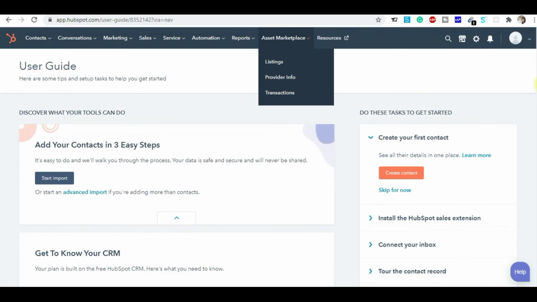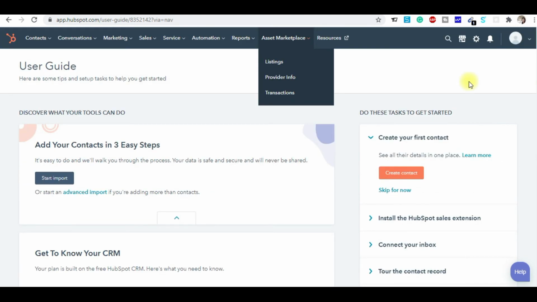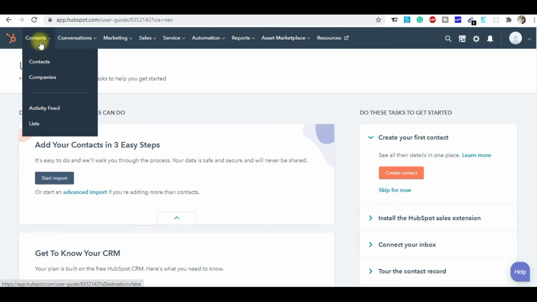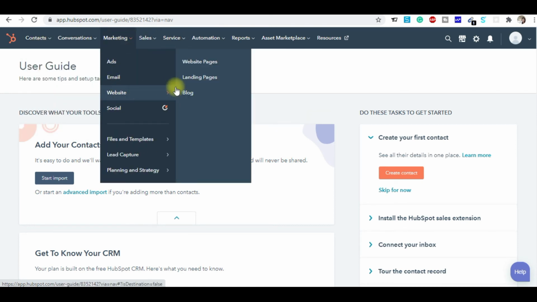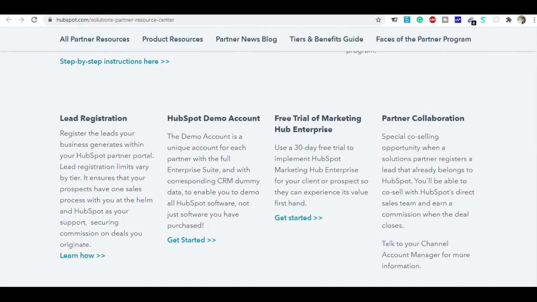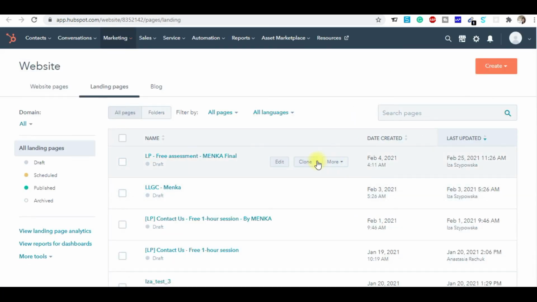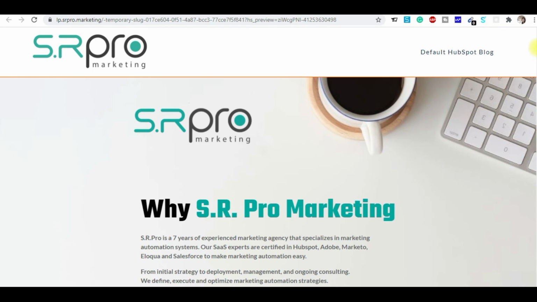So, guys, this is my dashboard, and these are the features which HubSpot offers you, right? For example, designing a landing page. I just designed a landing page for one of my clients, so I'll show you. This is a landing page which I have designed for one of the clients. You can see this.